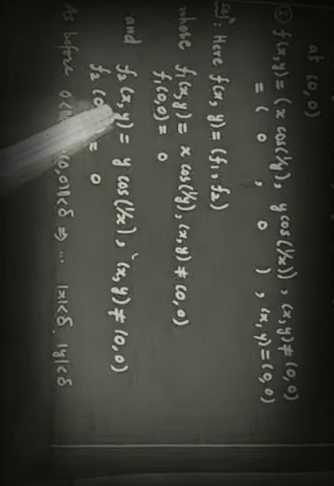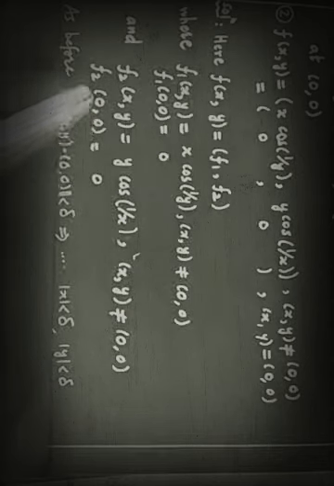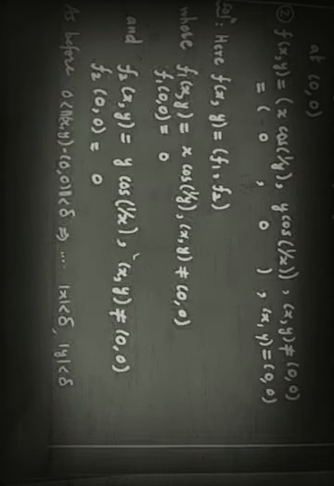Similarly, f2(x,y) is this function when (x,y) is not (0,0), and this is 0 because the second component is 0 when x and y are 0. f2(0,0) is 0. So as before, we will start with this.